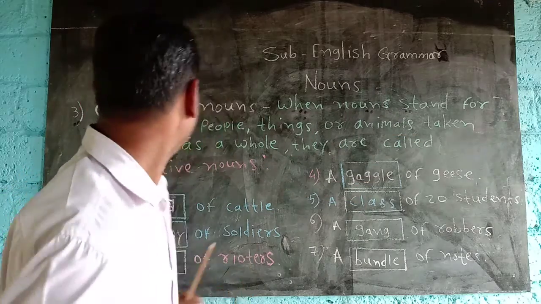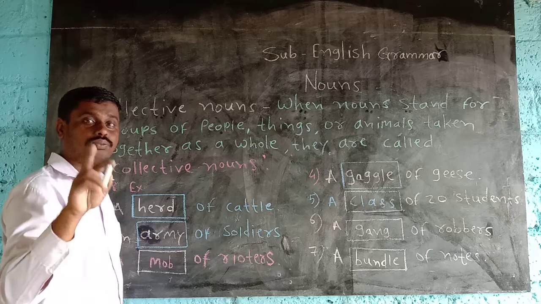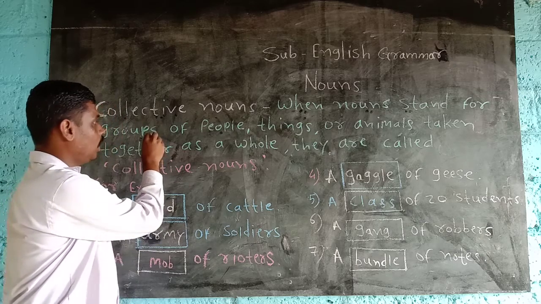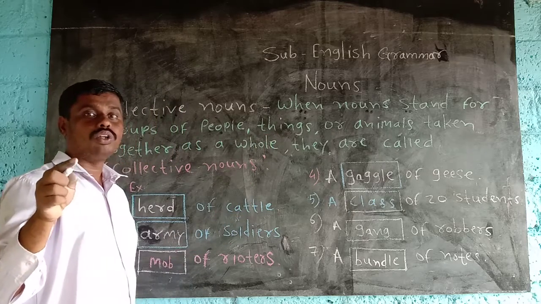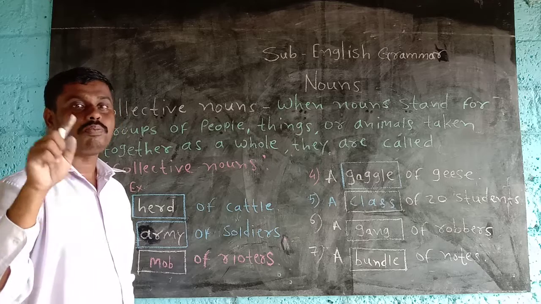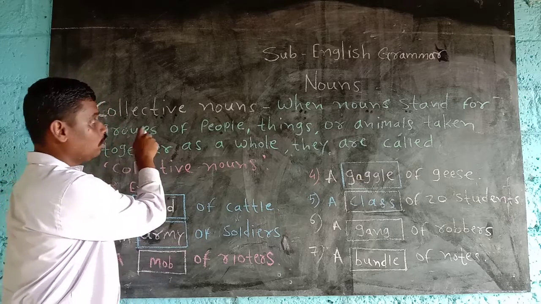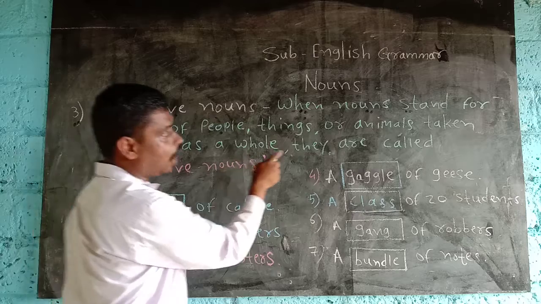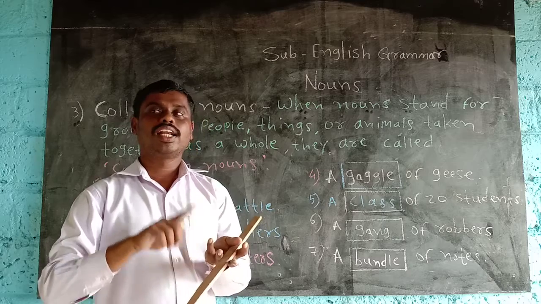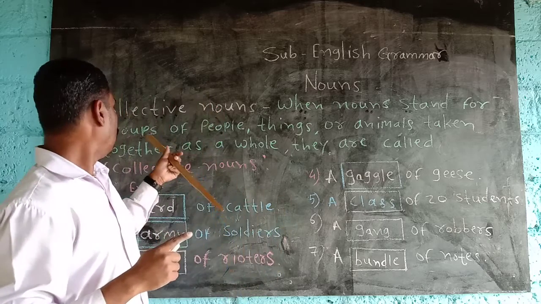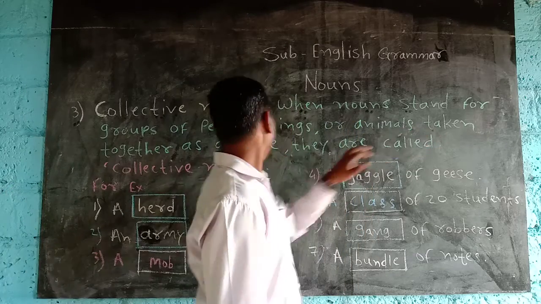Groups of people, groups of things, groups of animals. A common noun is the name given in general to a person, thing or animal, and a proper noun is a specific name. And a collective noun is a group of animals taken together.